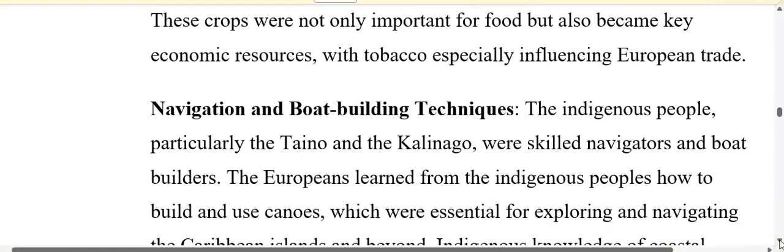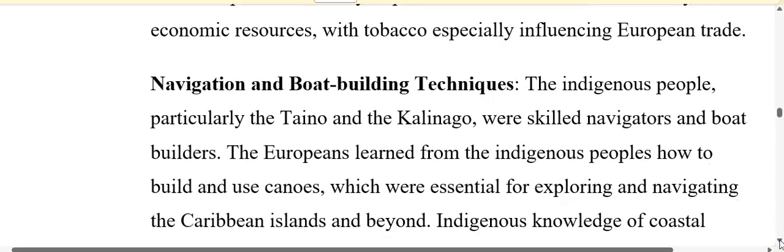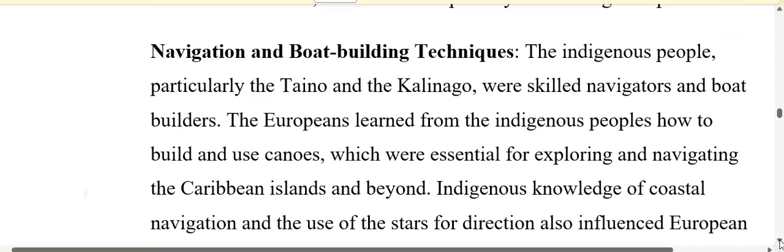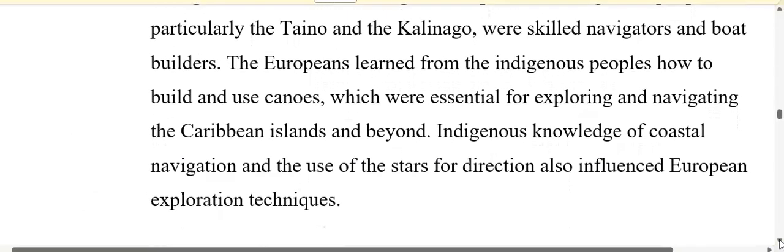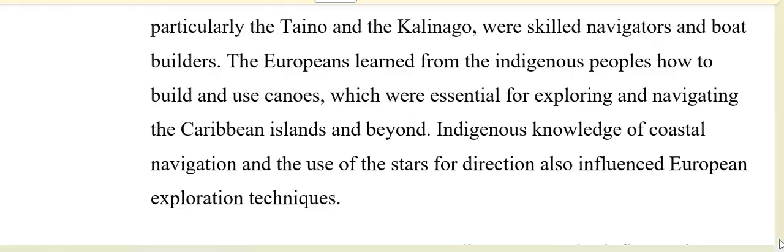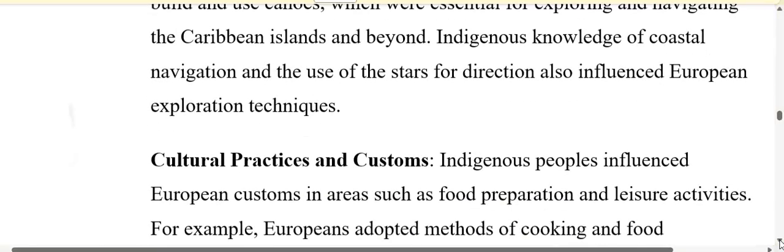So the indigenous people, particularly the Tainos and the Kalinago, were very skilled navigators and boat builders. Hence, the Europeans learned from the indigenous people how to build and use canoes, which were essential for exploring and navigating the Caribbean highlands and beyond. The indigenous knowledge of coastal navigation and the use of the stars for direction also influenced European exploration techniques.